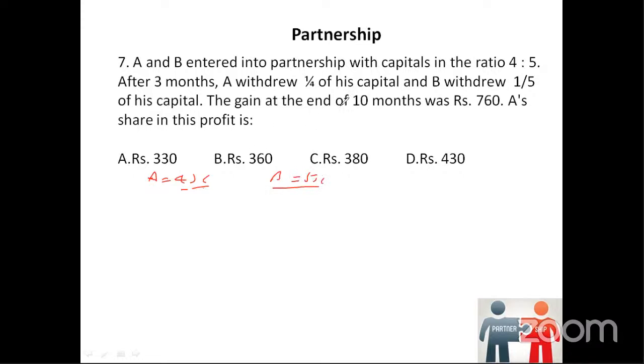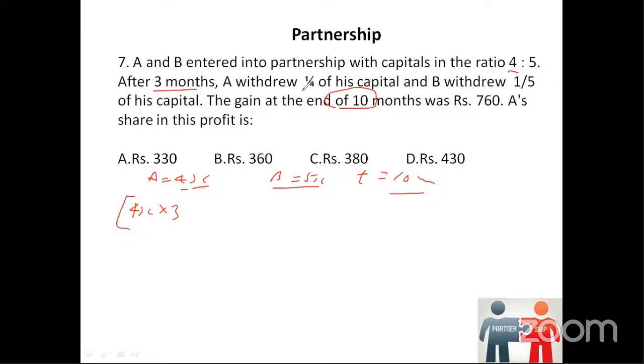And the total time they are told is 10 months. Now let us see what is the ratio. Here it says after 3 months, which means until 3 months, A's ratio remains the same, 4x only. So 4x is the value into how many months? 3 months.